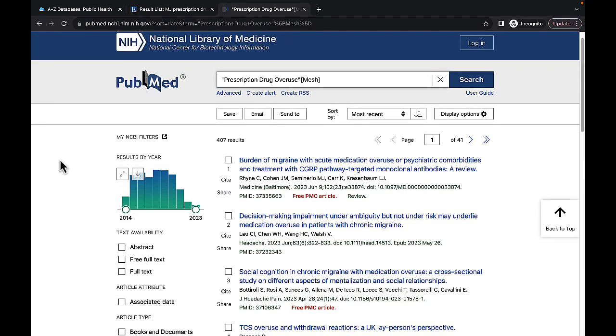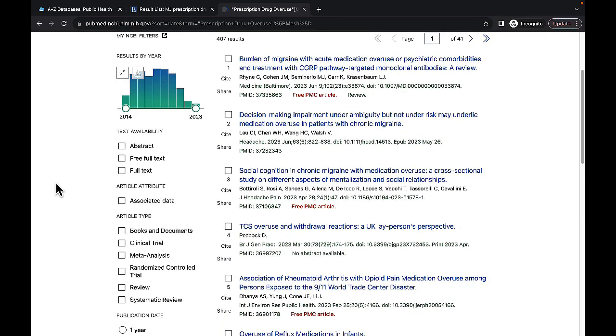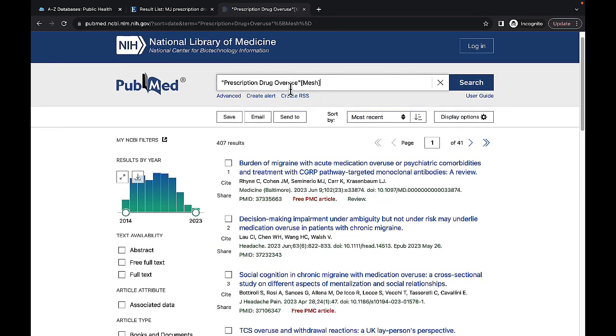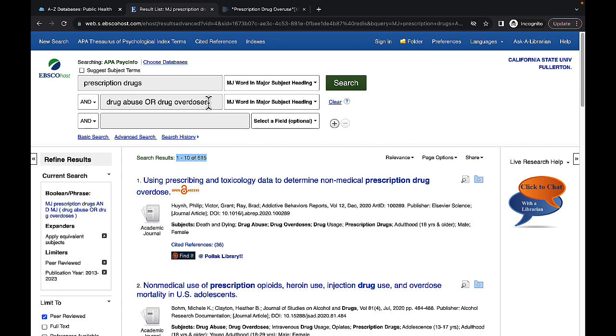However, one thing you'll note in PubMed is that the features here are a lot less robust, and it is a little bit harder to narrow these down by topic. So really, as far as prescription drug overdose is concerned, I would recommend conducting these searches, something like prescription drug overuse in PubMed, or this setup here in APA PsycInfo. As you can see, we're getting results back. It's just up to you to figure out the best way to narrow them down. As always, if you have questions about it, let me know.